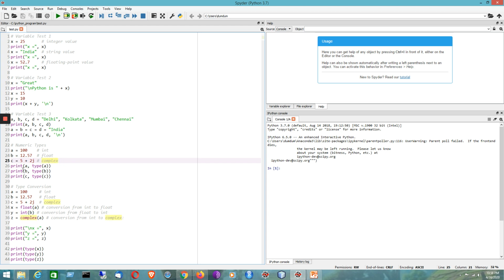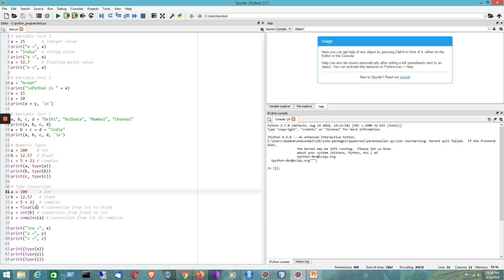So if I am trying to print the values, it will be showing their value and the type. So type is a very important function that will be showing the type of a variable. Now I would like to perform type conversion. So a equal to 100, b equal to 12.57, and c equal to 5 plus 2j. That means a is basically representing an integer number, b is basically representing a floating point number, and c is representing a complex number.